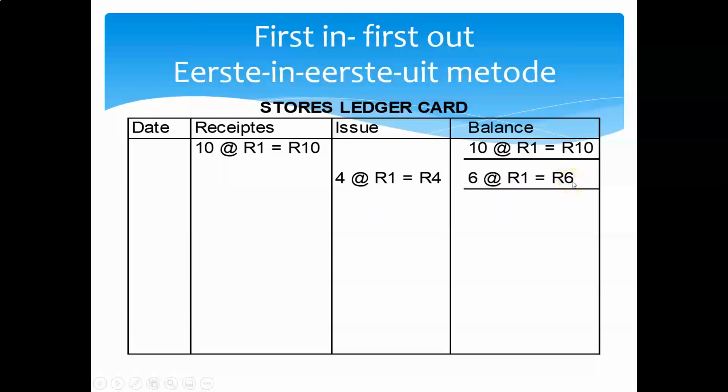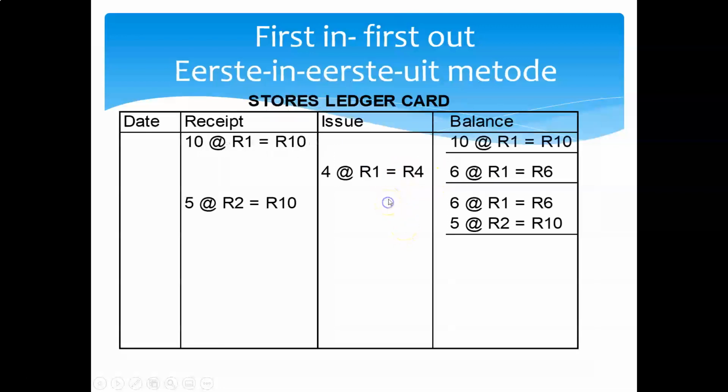What was our cost of sales? Our cost of sales was 4 rand. I sold 4 apples which cost me 1 rand, so the cost price of the apples sold was in total 4 rand. What was the sales? 12 rand. I sold at 3 rand. What is the cost of sales? 4 rand. How much profit did I make on this transaction? 12 less 4 equals 8 rand.